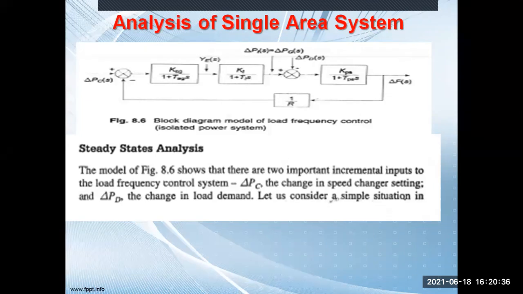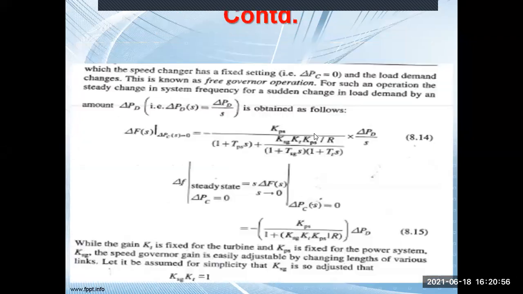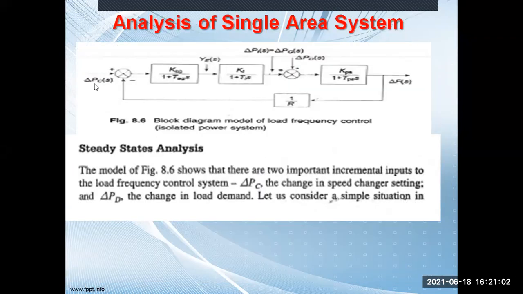We want to see what is the change in the frequency, and the input. In this case, there are two inputs. One is your delta PC, the speed changer setting, and the second is the change in your load demand. Now let us consider a simple situation in which the speed changer has a fixed setting, so we assume this is equal to 0.